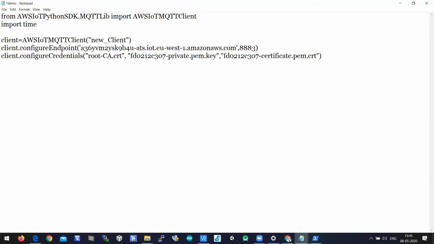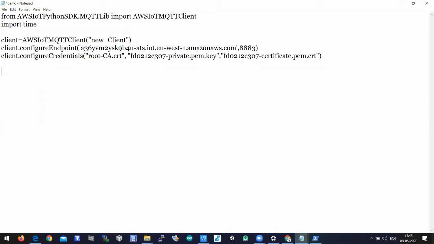So what we did here: we imported the AWS IoT MQTT client from a library called the AWS IoT Python SDK of the MQTT library, and we imported the time library also. Then we created a client object with client ID new_client. Then we configured the endpoint by using the configureEndpoint function, where we are passing our broker and the port number.